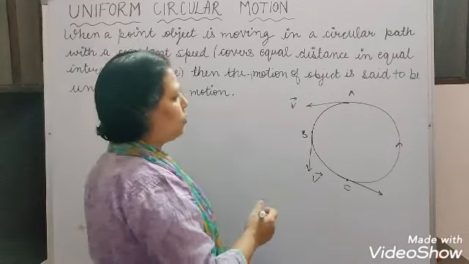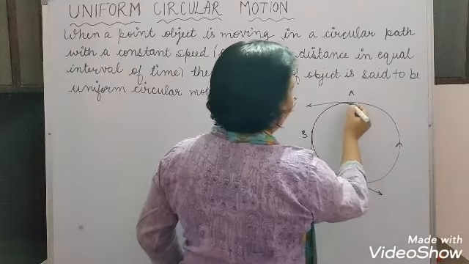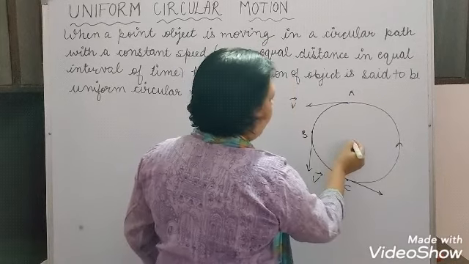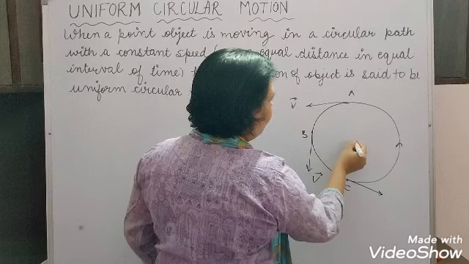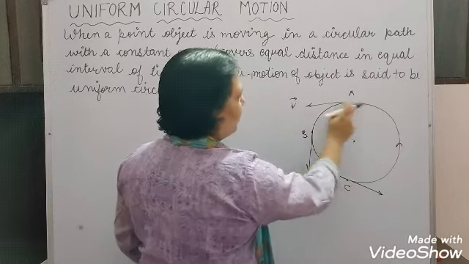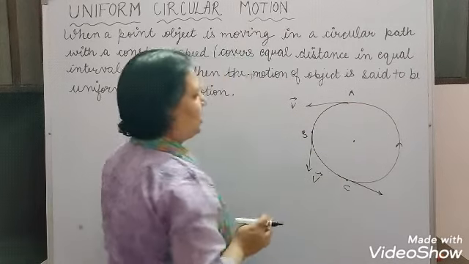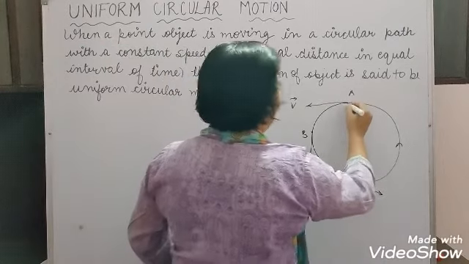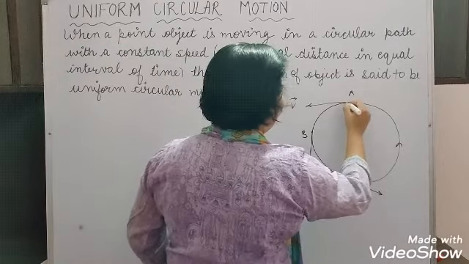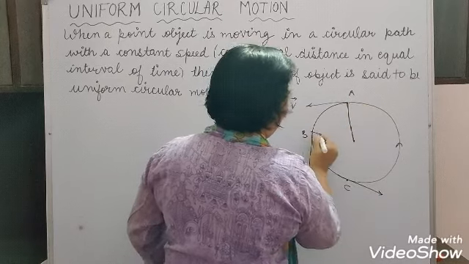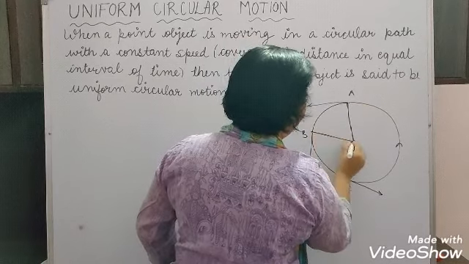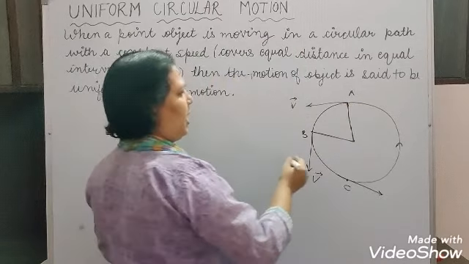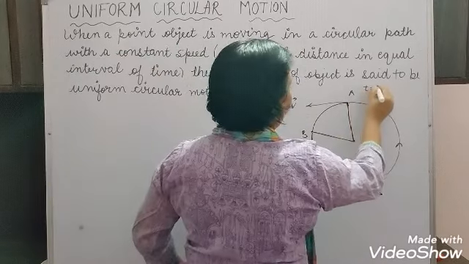Suppose an object is traveling from point A to point B on this circular path, and this is the center of the circular path. The journey started at point A, that means t is equal to 0.